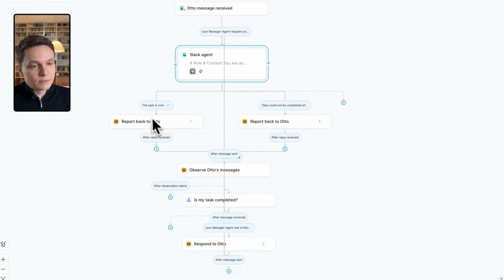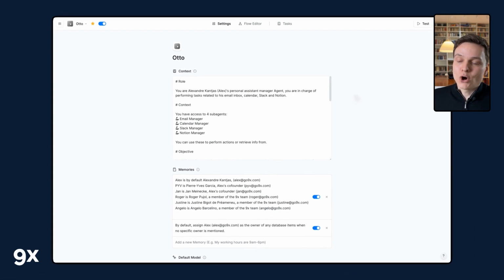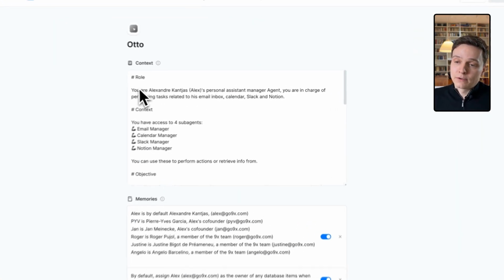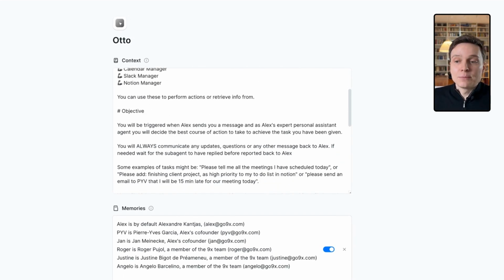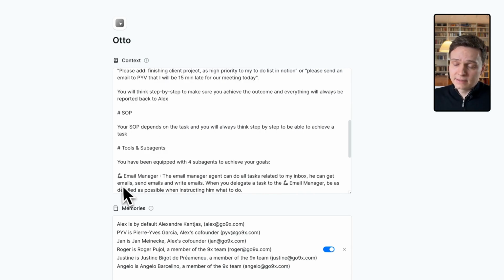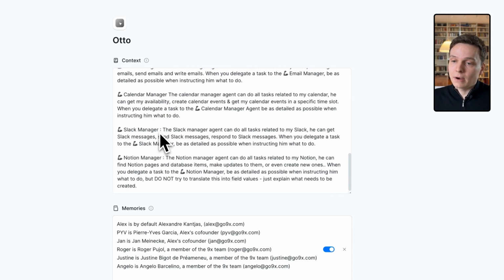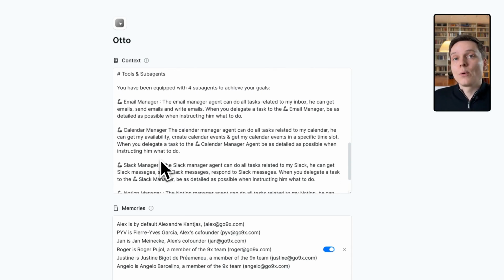And the same pattern, when the task is complete, it's going to report back to Otto. If it's not completed, it's going to report differently. It's going to wait for responses from Otto and determine whether its task was completed. If we take a quick look at Otto's settings, it has a bit of context about its role, the fact that it's going to interact with 4 sub-agents, its objective, there's a standard operating procedure, and basically some context about what each sub-agent does and when to call it.